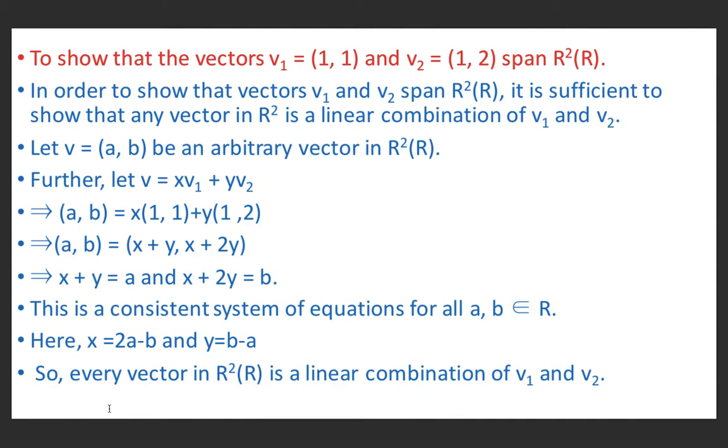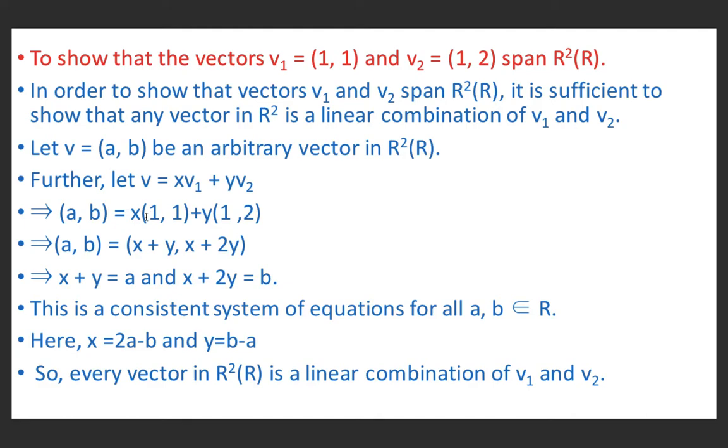Let v equal to (a,b) be an element of R square. Let v equal to x v1 plus y v2. If we substitute the values of v, v1 and v2, we get (a,b) equal to x into (1,1) plus y into (1,2).